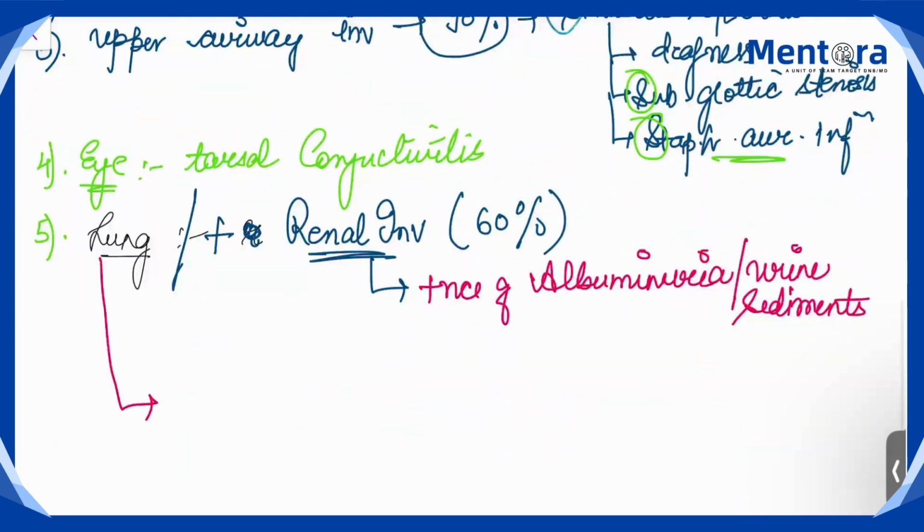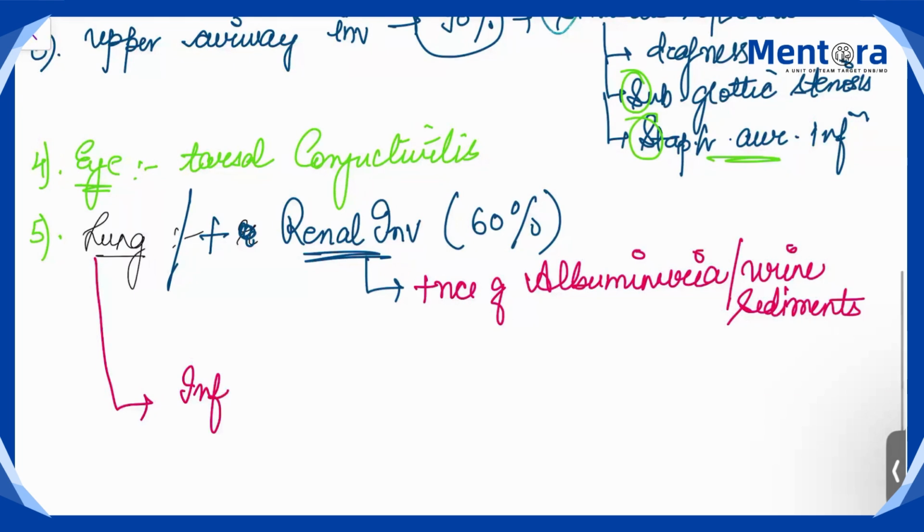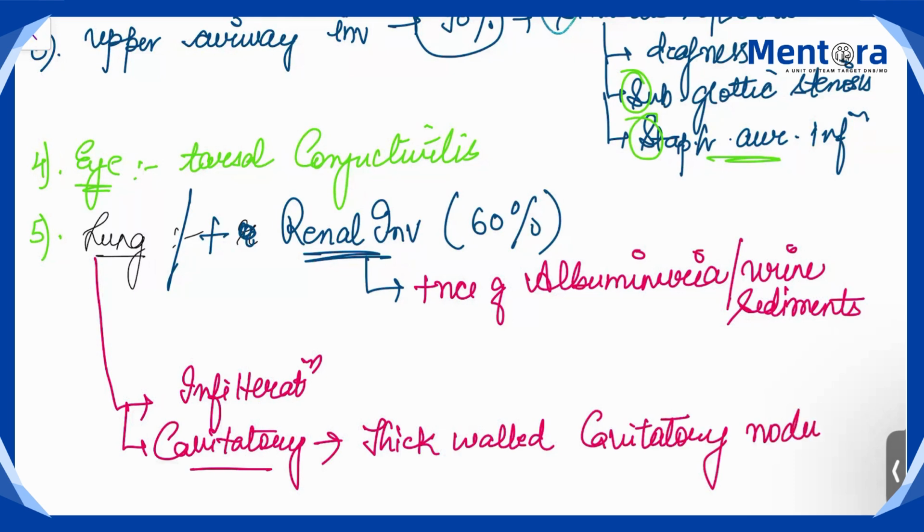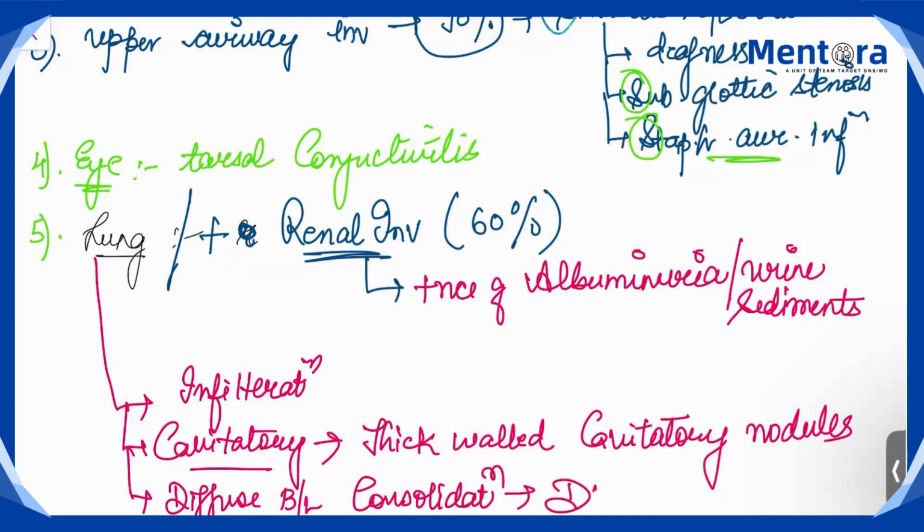Okay, so the lung part is important for us. There will be infiltrations. Once again I'll repeat, there will be cavitations. The difference between tuberculosis and Wegener's is that Wegener's will have thick walled cavitatory nodules, whereas tuberculosis cavitations are not so thick walled. So these will have multiple thick walled cavitatory nodules. They can present with diffuse bilateral consolidation, that is, diffuse alveolar hemorrhage, with the symptom of massive hemoptysis.